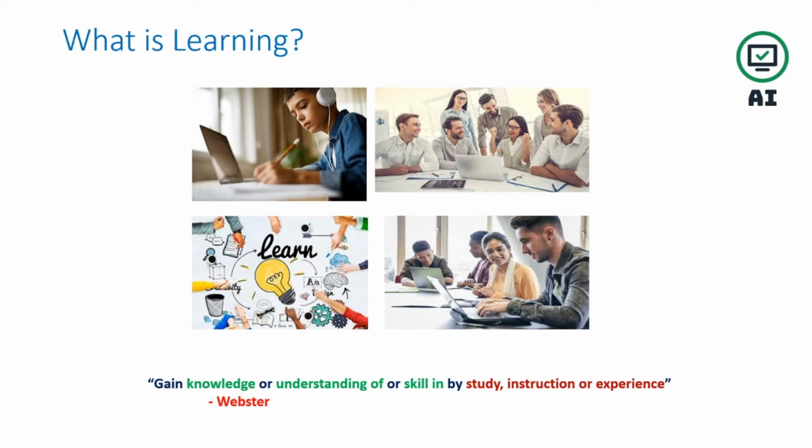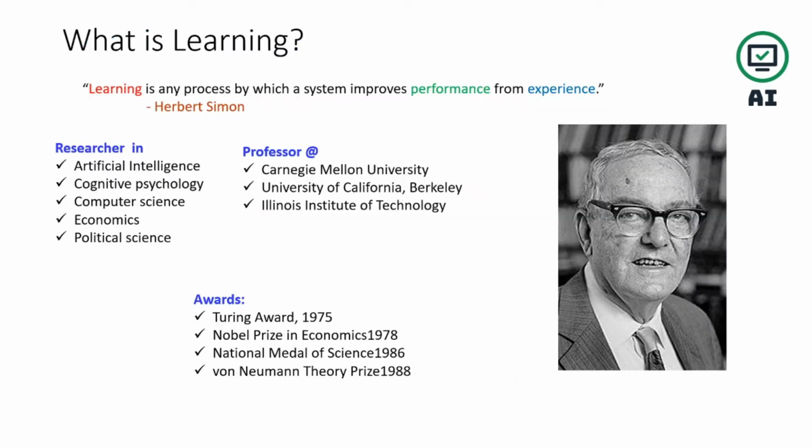So by extension of learning, we can say machine learning. Let's explain what is learning in a scientific way. You can see here Herbert Simon: learning is any process by which a system improves performance from experience. As I already told you, if you have experience, people used to say, if you have a lot of experience, then you have learning. You will take a good decision, the best decision, you can say. So improving performance from experience is the better way to improve the performance.